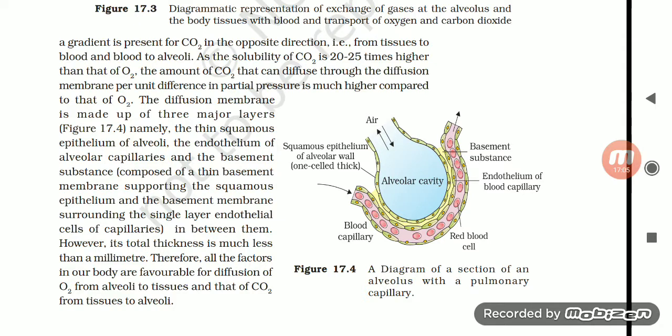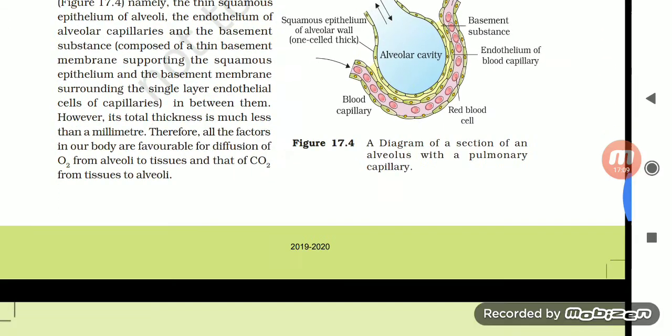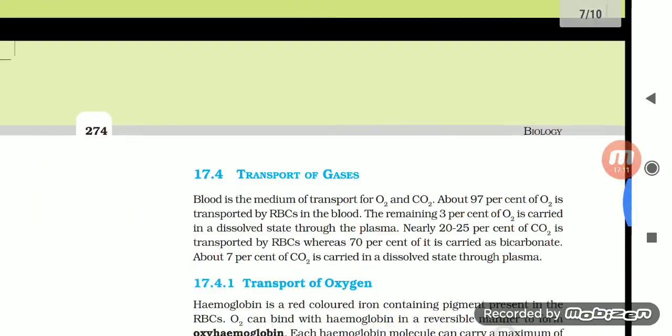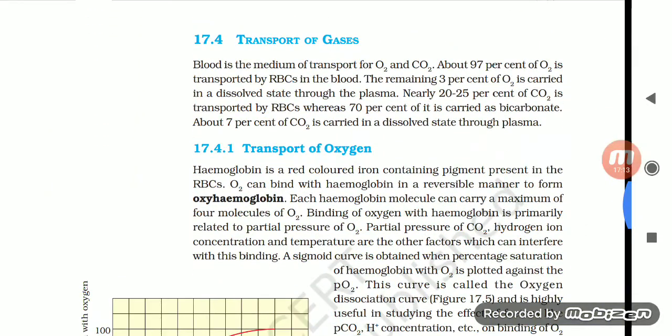Achha, moving on, we are having this diagram, you people can easily see it, and I don't think I have to describe that diagram. Moving on, we are in 17.4, transport of gases. Blood is the medium of transport for oxygen and carbon dioxide.